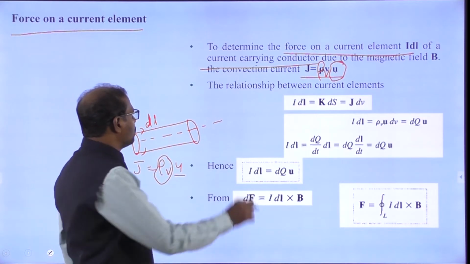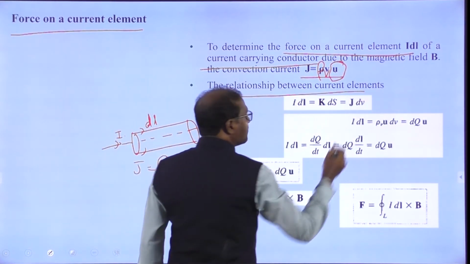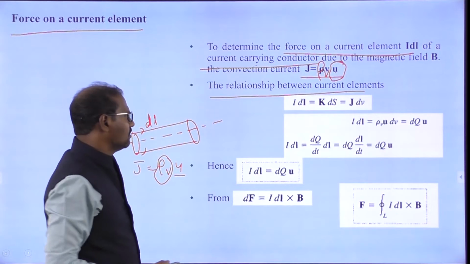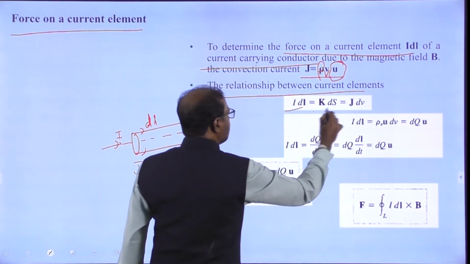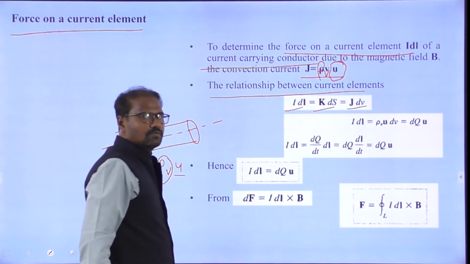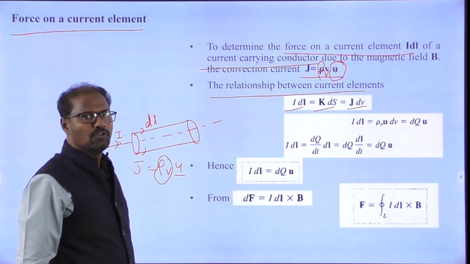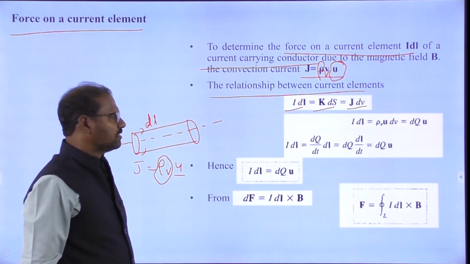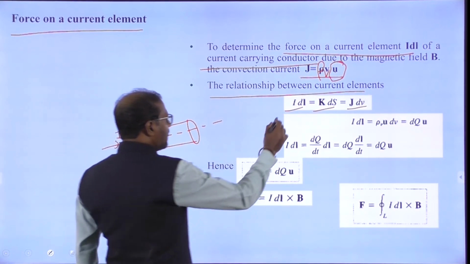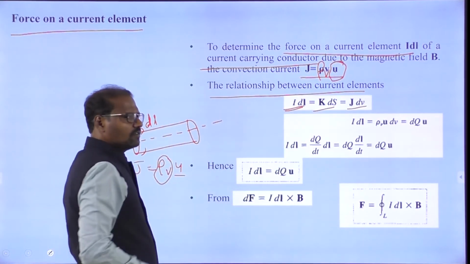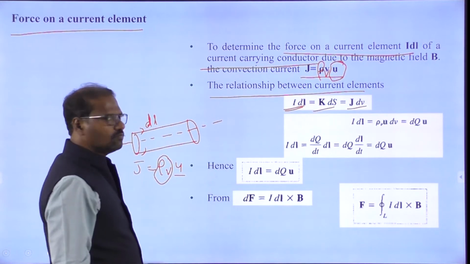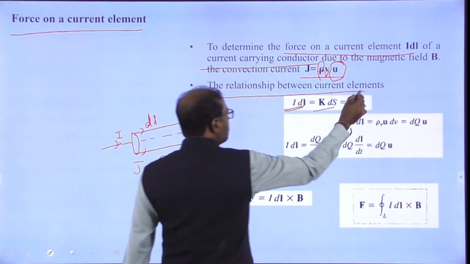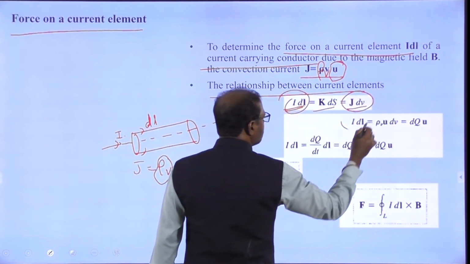So I am going to take the relation between the current elements: line, surface and volume, which we already discussed. I dl, K dS and J dV. I am going to take the relationship. So what is I dl here? For the volume, I dl is equal to J dV.